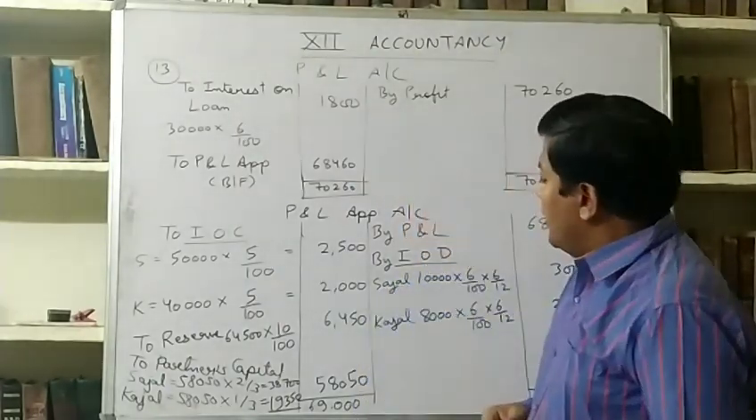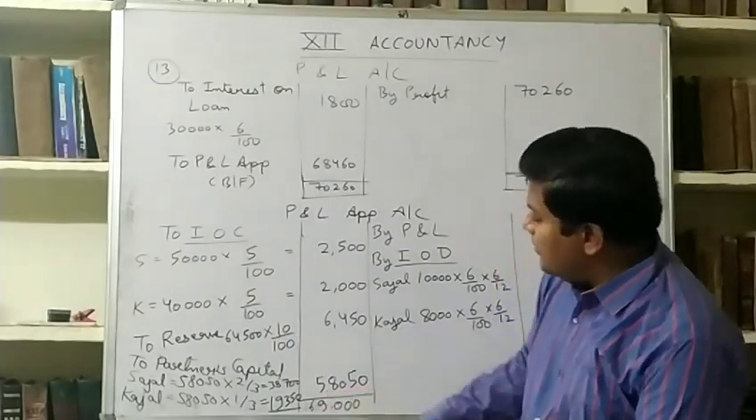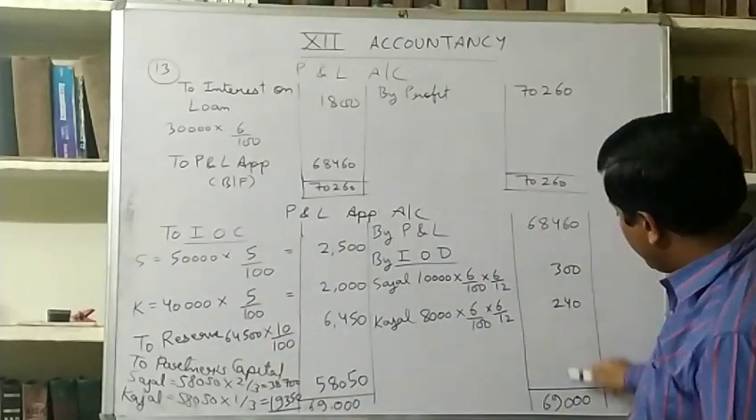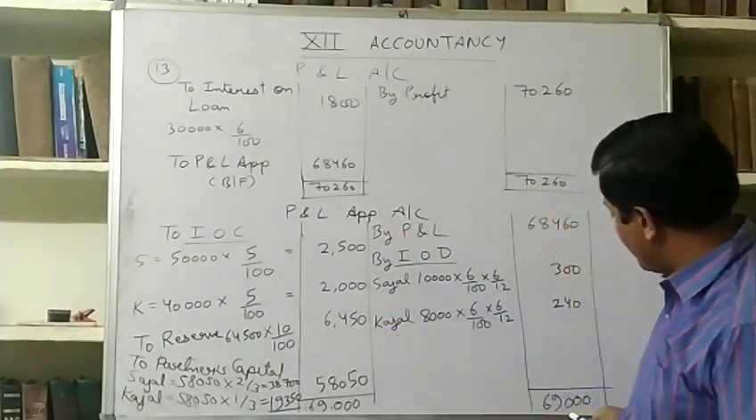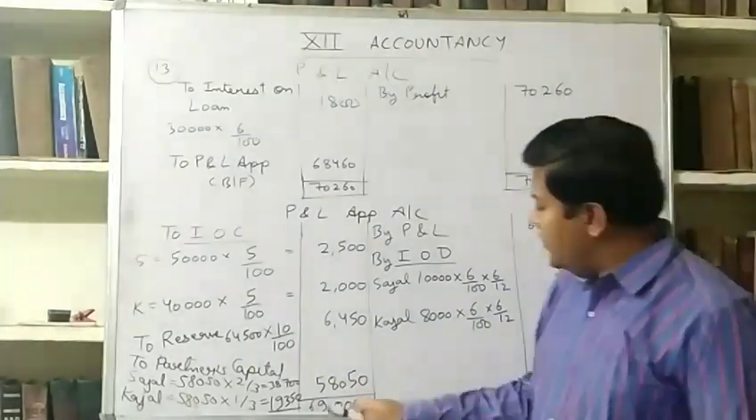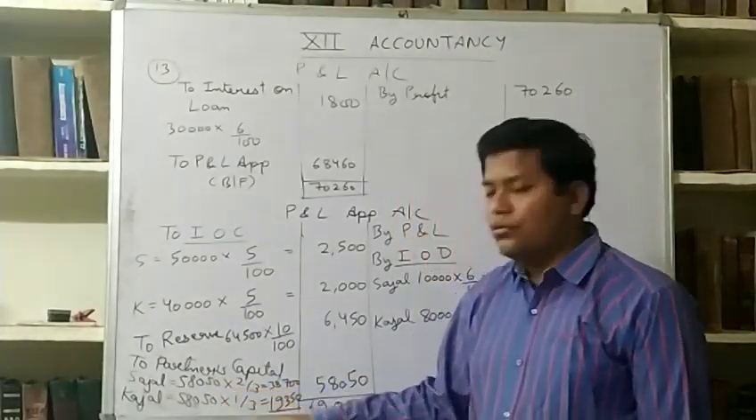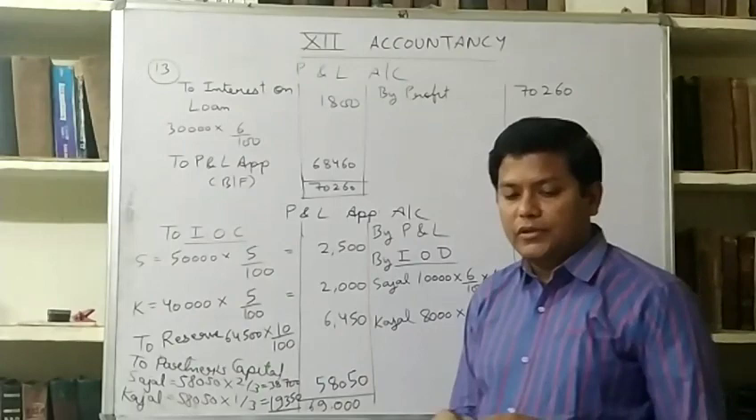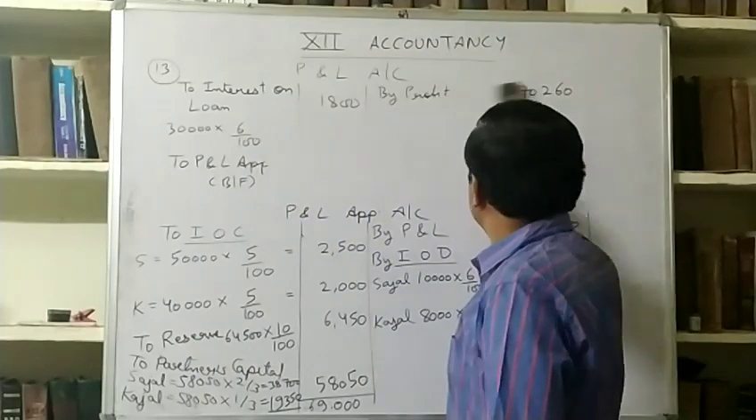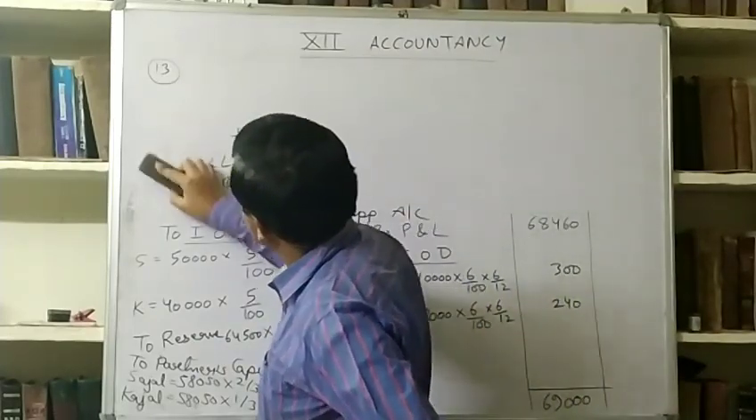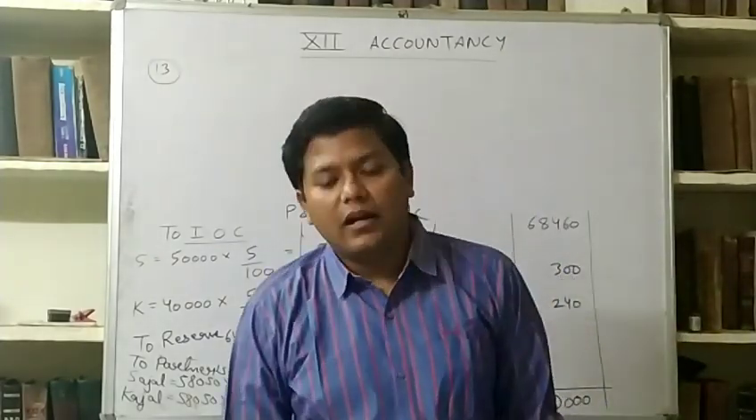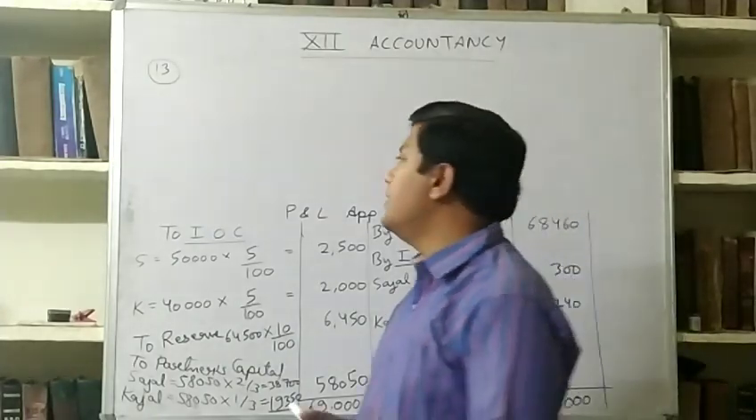And last point is, we again calculated the balance by subtracting these three from 69,000. You can get 58050. Then we distributed this divisible profit in the ratio of 2:1, which is their profit sharing ratio. I hope you understand. Now I am deleting it. And now we will prepare partners capital account. There are two partners, Sajal and Kajal.